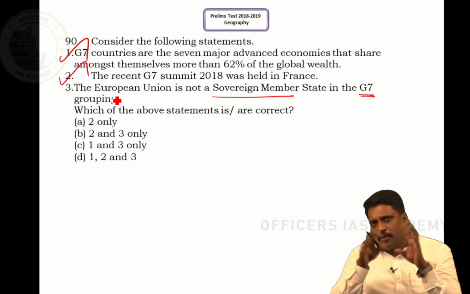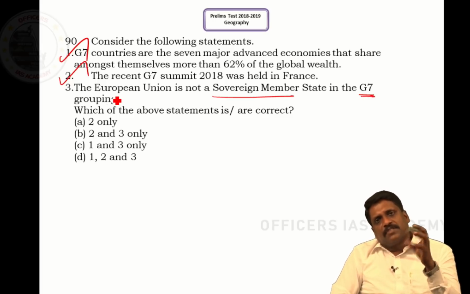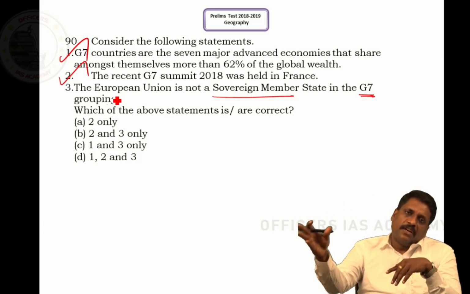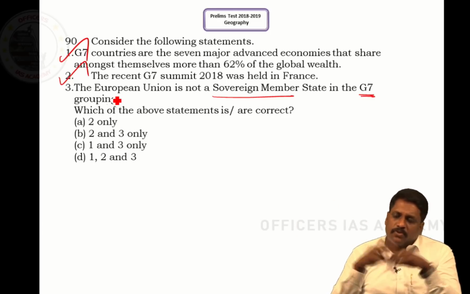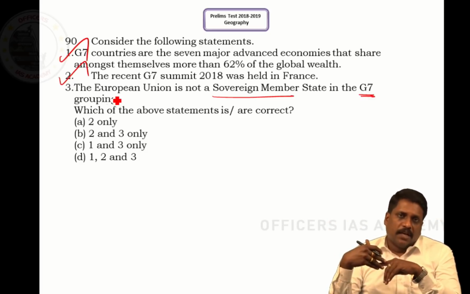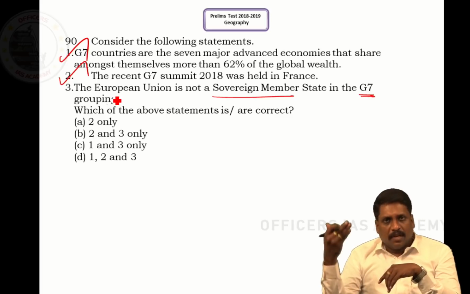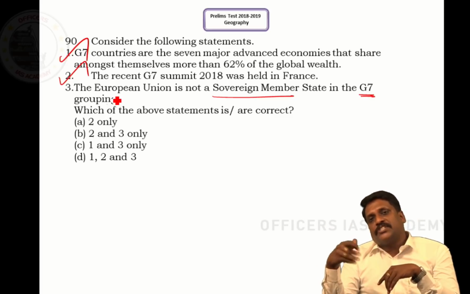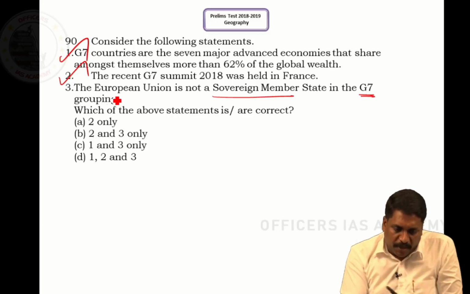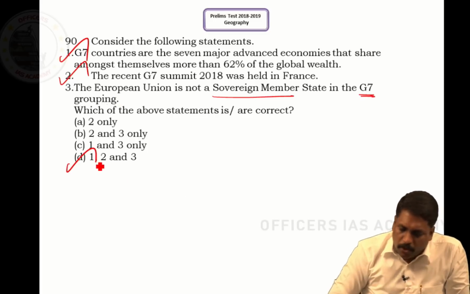Now, G7 itself is a group of 7 nations. What are the 7 nations? I have Canada, USA, Italy, Germany, France, United Kingdom and Japan. The only Asian country we have is Japan. These 7 countries put together, you call them G7. Earlier it was called G8. Russia came in and made it G8, and when Russia went out, it became G7 again. So all 3 statements are correct.